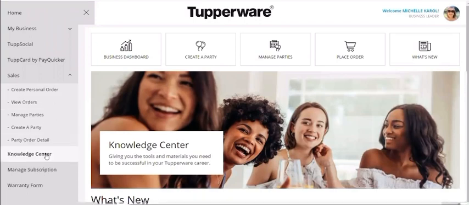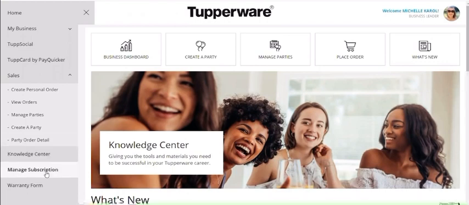The Knowledge Center, of course, that's everything you need to know, all the extras, the programs, all the good stuff that Tupperware has. Manage subscription is going to be your personal website. Now, every single person in Tupperware has a customer-facing shopping website. Yay, Tupperware, for giving us that for free. It's amazing. But you are also going to have the option for 2 other subscription levels.